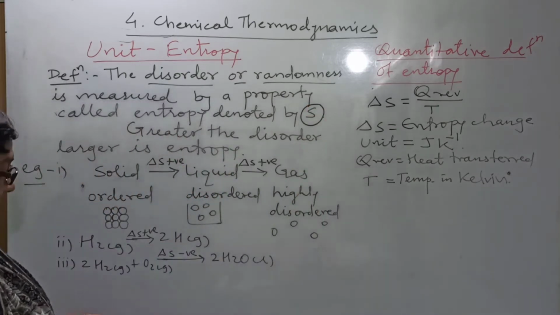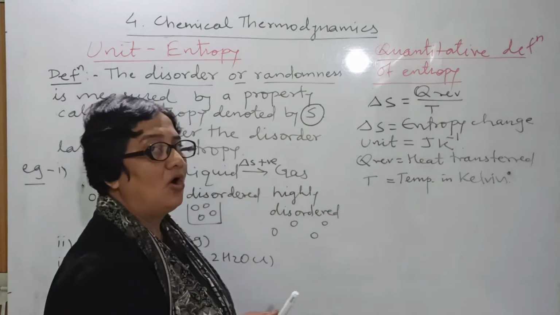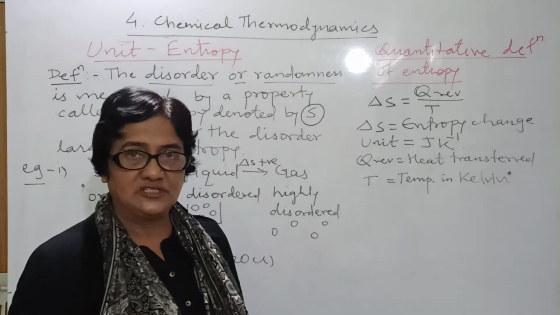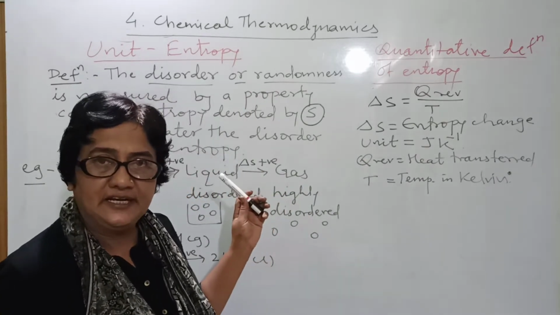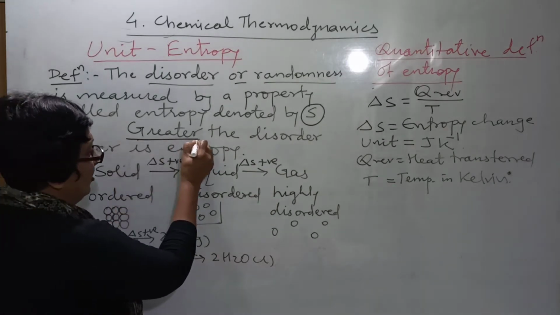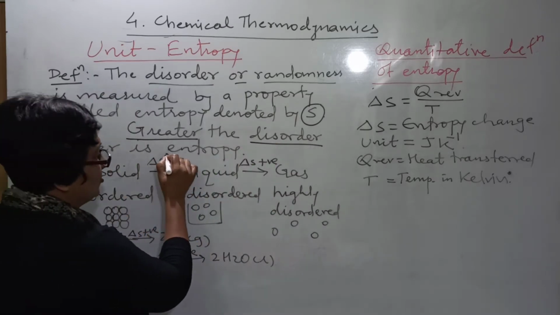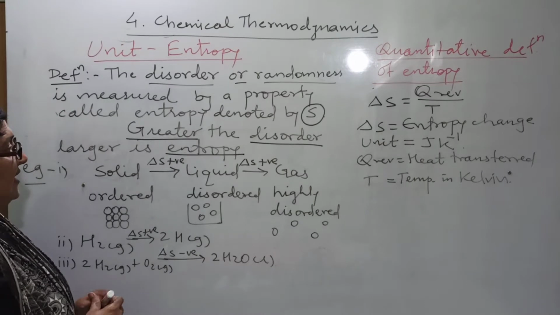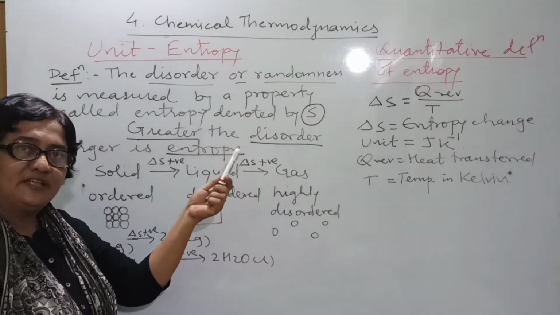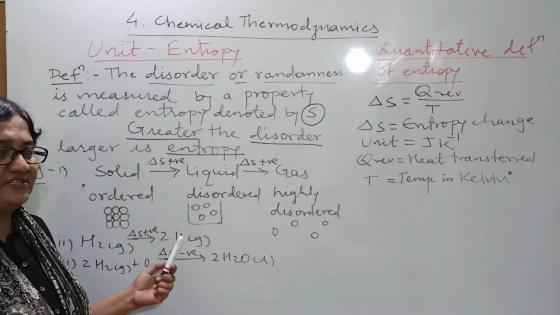S is the entropy. Now, if the randomness increases or if the randomness decreases, what will happen? Delta S will be positive or will be negative. Let us see the different examples. Greater the disorder or randomness, larger is the entropy. Means greater disorder, entropy is positive. If disorder is less, entropy is negative. With the help of an example, we will understand it very easily.